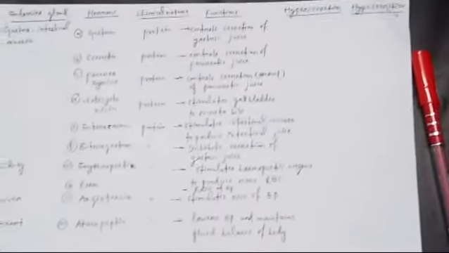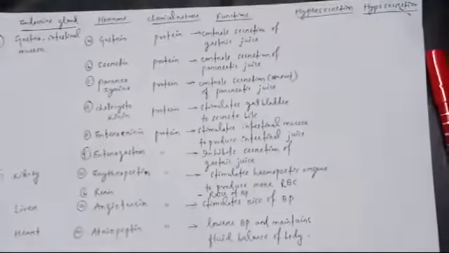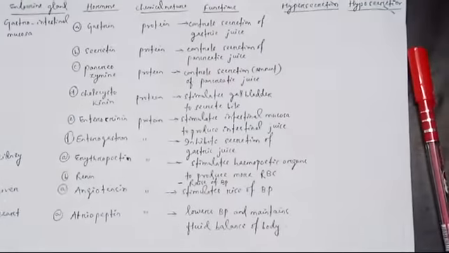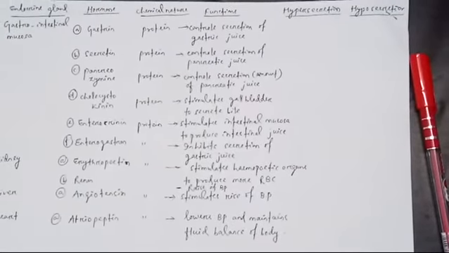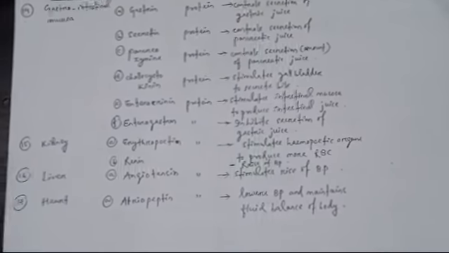Okay, so this is all about the hormones. All the hormones on this page, from the gastrointestinal mucosa, kidneys, liver and heart, do not have any side effects or disorders if they are hyper or hyposecreted. Okay, so this is all about the hormones.